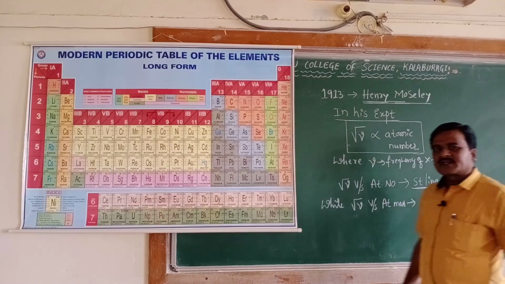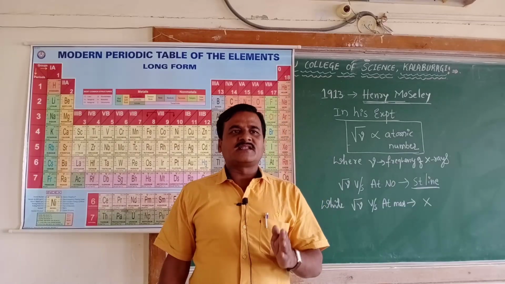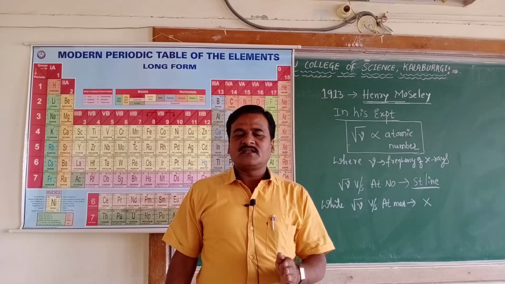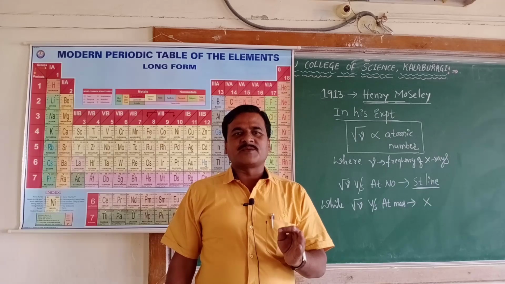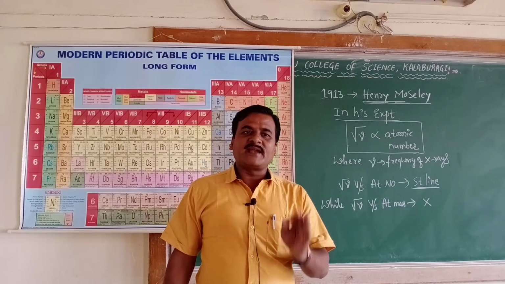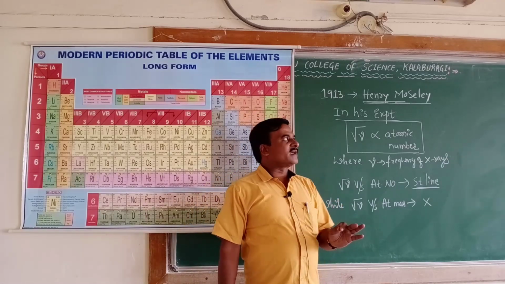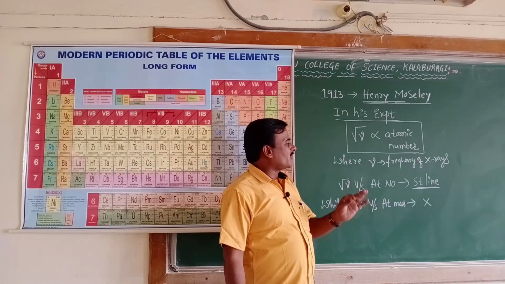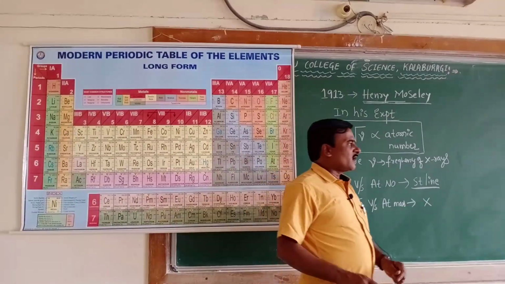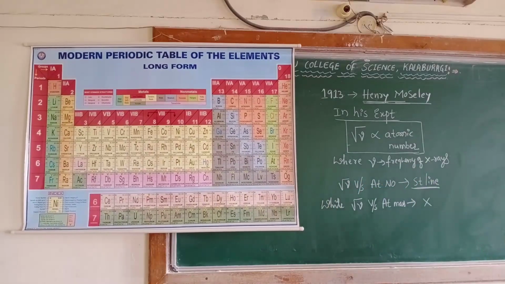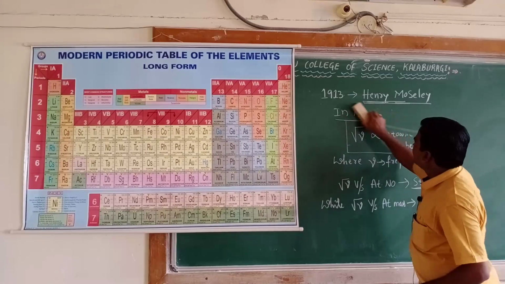Thus, he came to the conclusion that it is the atomic number of the element that is responsible for its physical as well as chemical properties, and that made him strongly propose a law. What is that law called? Modern periodic law, proposed by Henry Moseley.